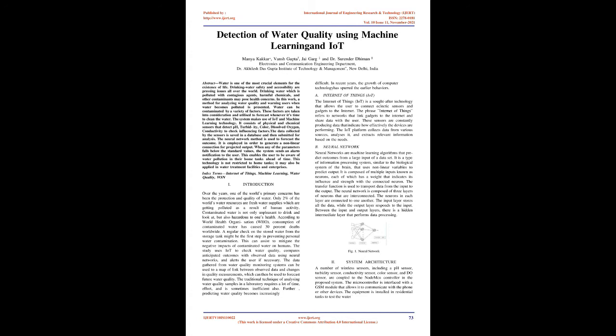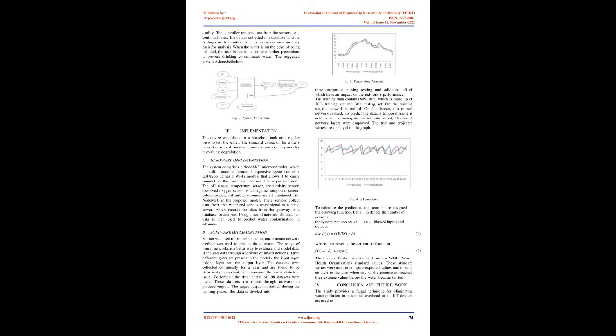Internet of Things, IoT. The Internet of Things, IoT, is a sought-after technology that allows the user to connect eclectic sensors and gadgets to the Internet. The phrase Internet of Things refers to networks that link gadgets to the Internet and share data with the user. These sensors are constantly producing data that indicate how effectively the devices are performing. The IoT platform collects data from various sources, analyzes it, and extracts relevant information based on the needs.